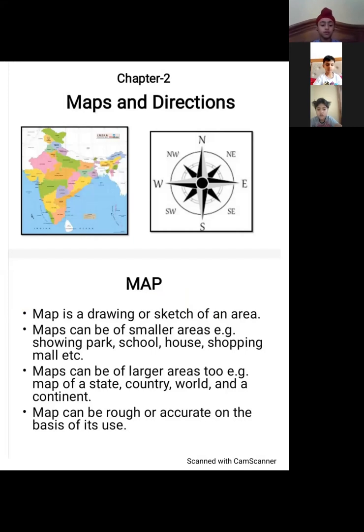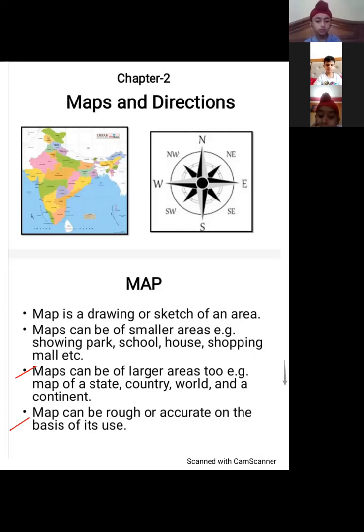Then children, maps of course can also be of larger areas. They can be a map of a complete state, a country, the world covering all the 7 continents and 5 oceans, or it could only be of a continent also. Like of just North America, you could have a map showing the different countries of North America. And lastly, children, maps can be a rough drawing or they can be drawn very accurately.